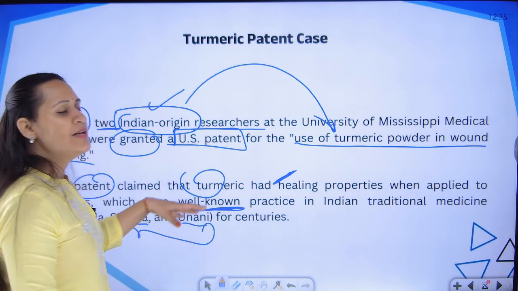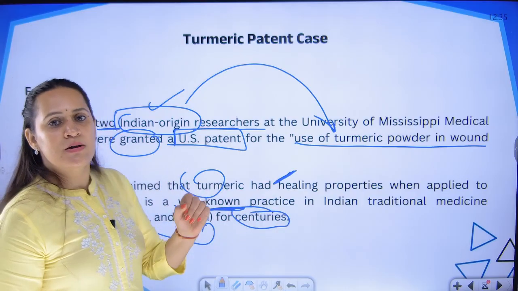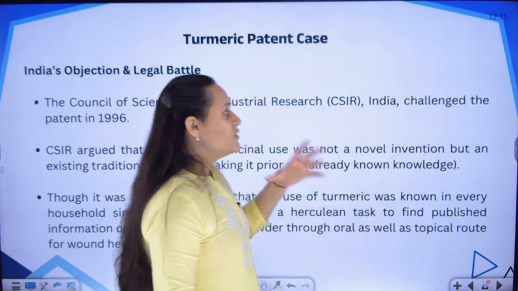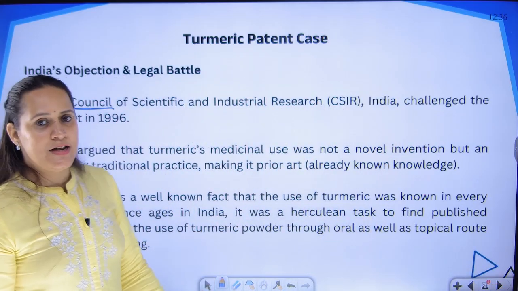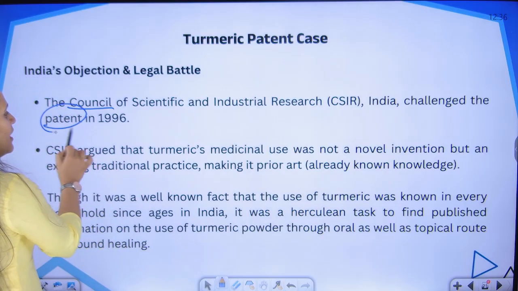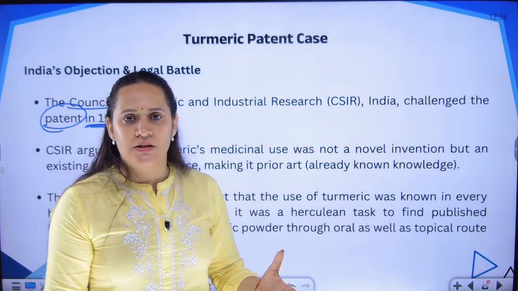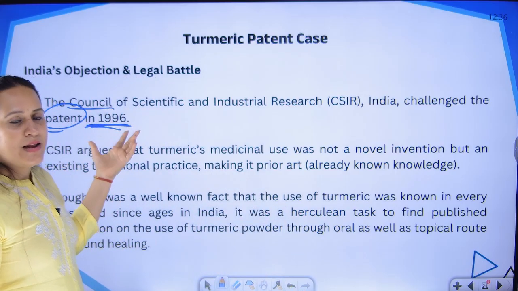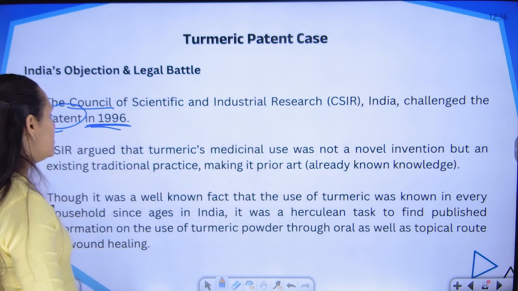In all these forms, for centuries together, we have been using turmeric as a very important ingredient carrying medicinal property. So that is when the Council for Scientific and Industrial Research of India challenged the patent that was granted in 1996. In 1995, they applied for the patent, they got it. In 1996, India filed a claim that this is a wrong patent, you have wrongfully granted the patent, it is not right.